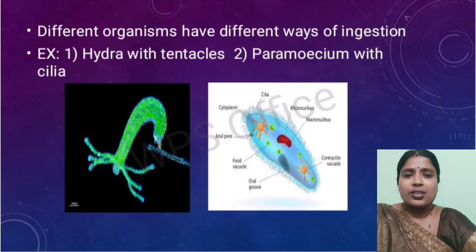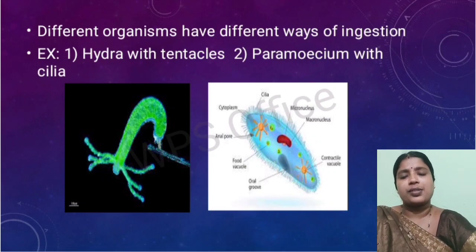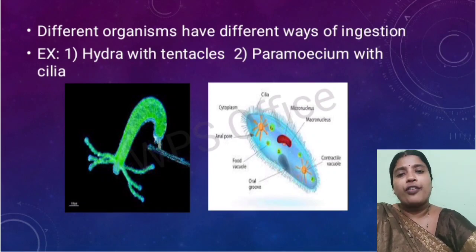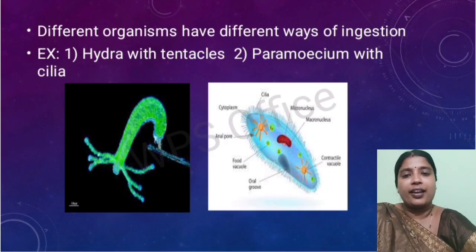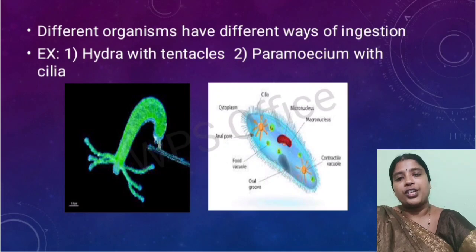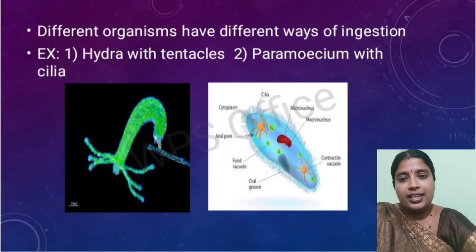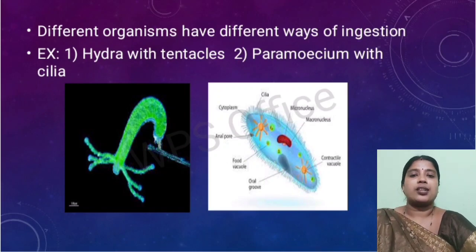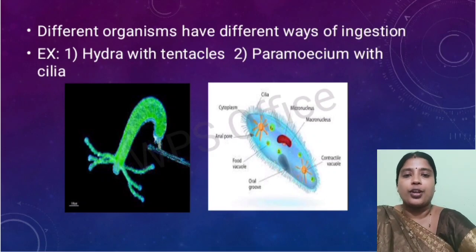So in this way, different organisms have different methods of taking food into their body. So the first step of nutrition in animals is ingestion, the process by which food is taken into our body.